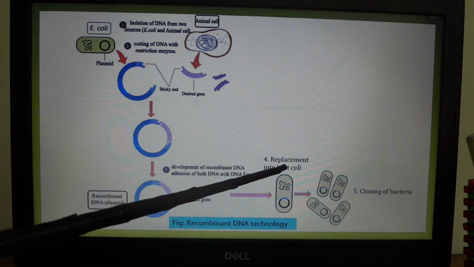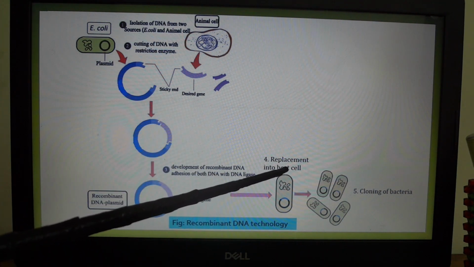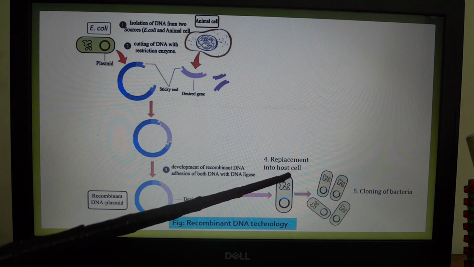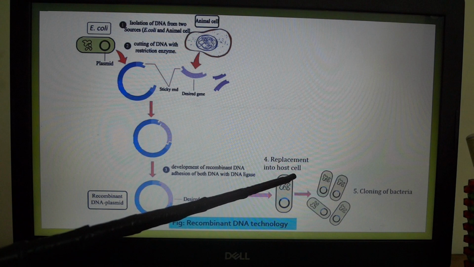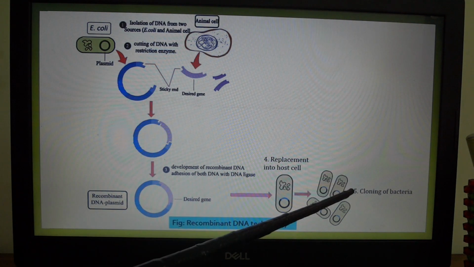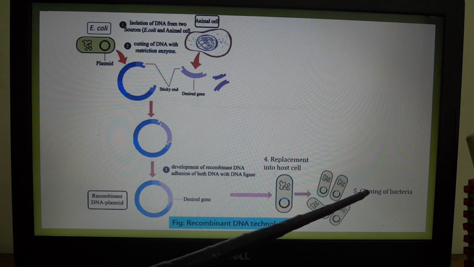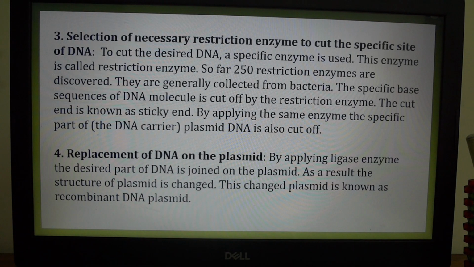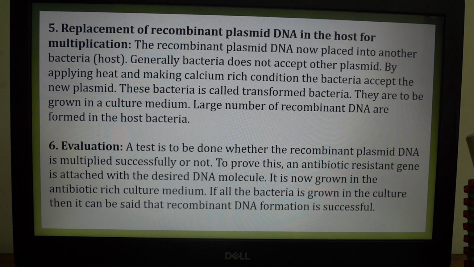If all the bacteria are grown in the culture medium, then it can be said that recombinant DNA formation is successful. After that, successfully prepared recombinant DNA is transplanted into the desired organism. This is the written description of the stages of the recombinant DNA technology.